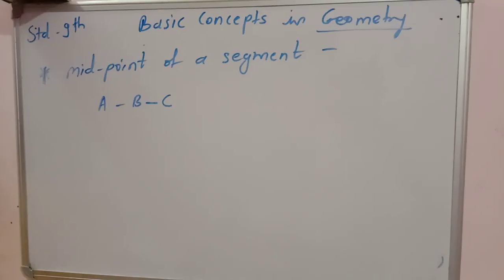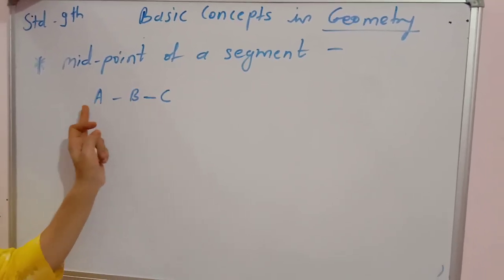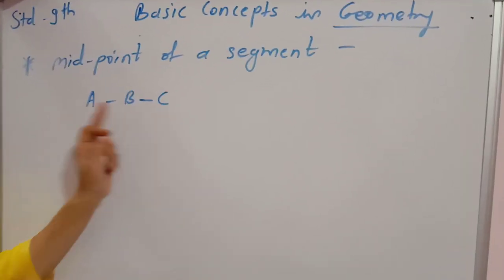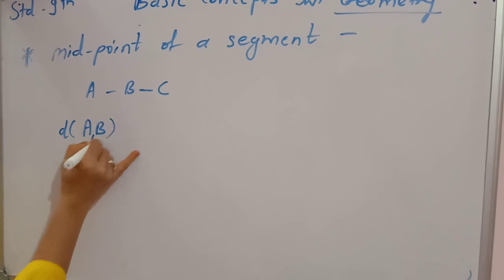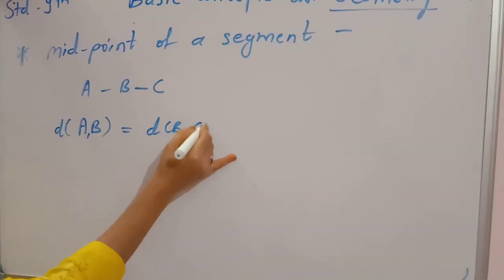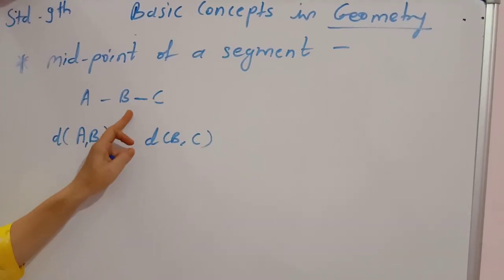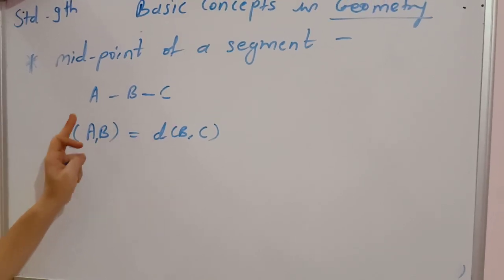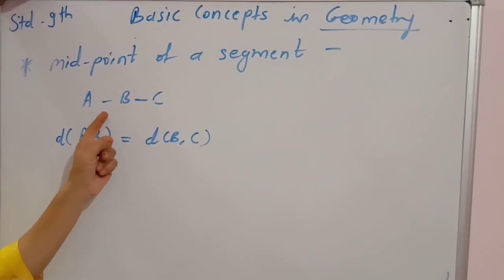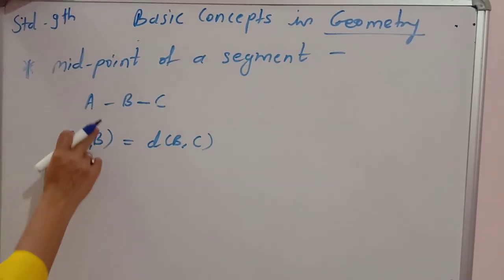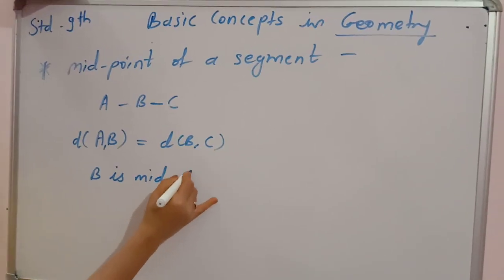Now midpoint of a segment. What is this condition? A dash B dash C means what? A, B, C are collinear points and B is between A and C. And if distance AB equals distance BC in this case, then we say that B is a midpoint of AC. Means if it is asked to check whether B is a midpoint or not, what you have to check is that the two distances, excluding the greater distance, should be equal. Now in this case, B is what? Midpoint of segment AC.